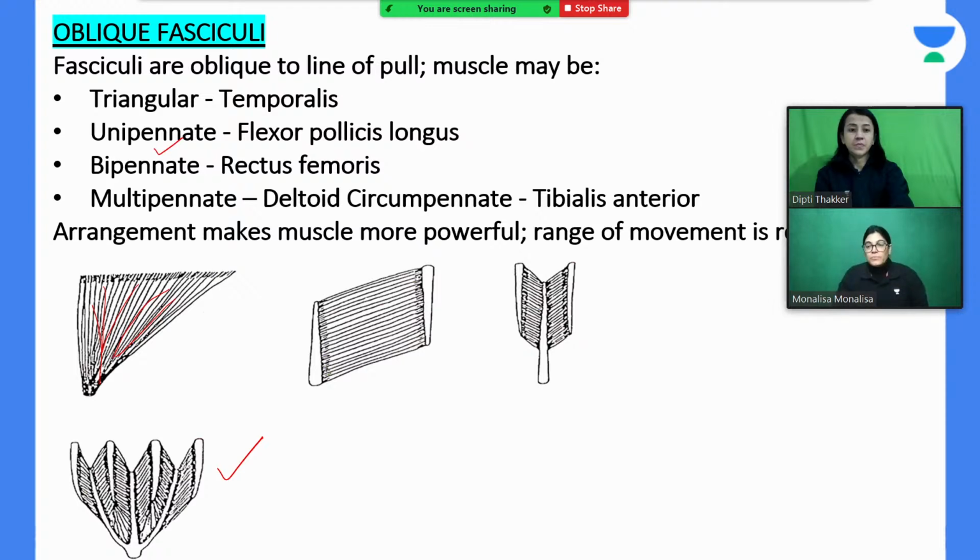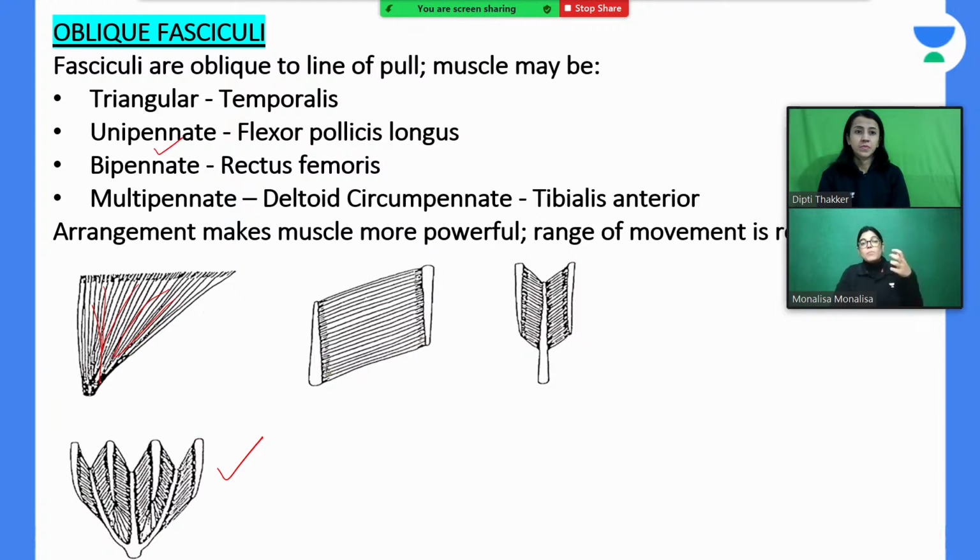The next is circumpinnate. Okay, circumpinnate means all the muscle fibers are converging at a point. Many feathers, a multipinnate-like presentation is there, but all points are converging in the midline, in the center. So the example is tibialis anterior, the muscle of the leg which is lying on the anterior aspect of the leg. Range of the movement is reduced, but my dear aspirant, the power is increased.